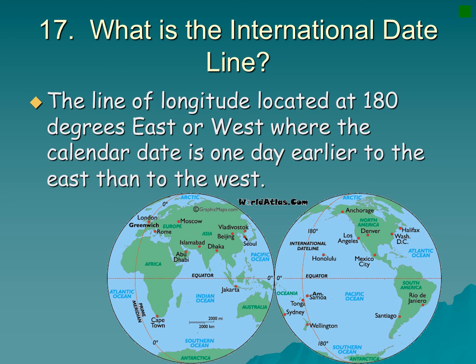If you were to cross the international date line, you would be at 2 different calendar days. The day on one side is different than the date on the other. Okay, so the date is 1 day earlier on the east side of this line than it is on the west.